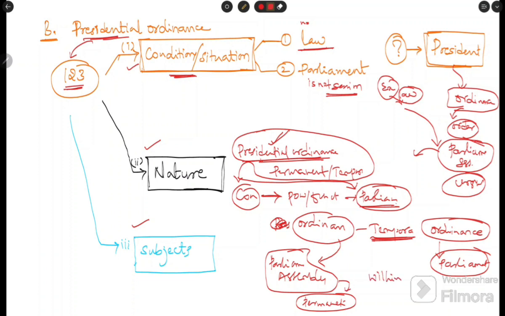Within 6 weeks from the day it assembles, Parliament needs to pass it with a majority. If Parliament does not pass it, then it expires. The ordinance or law the president passed expires. So presidential ordinances are temporary, and to become permanent, Parliament needs to pass them within 6 weeks.